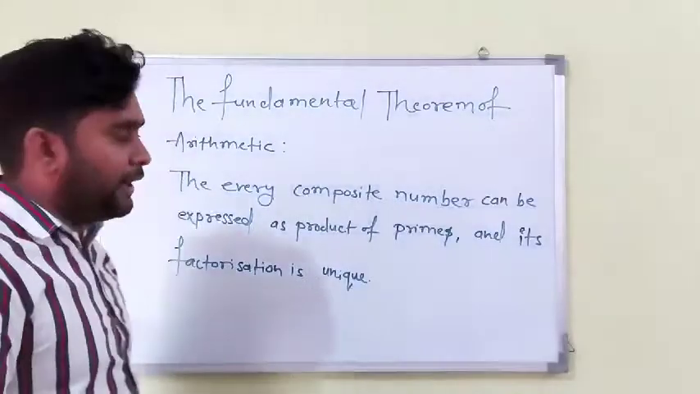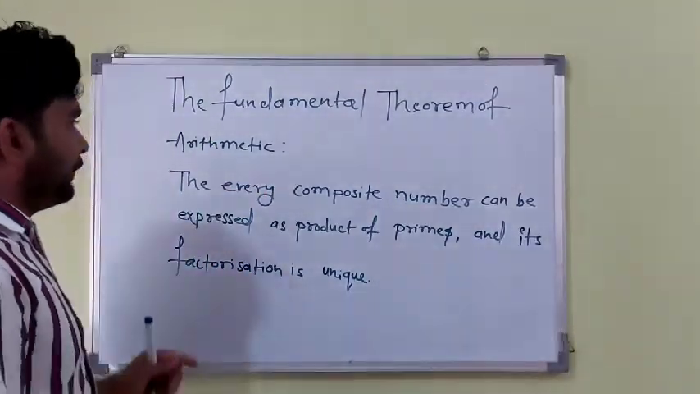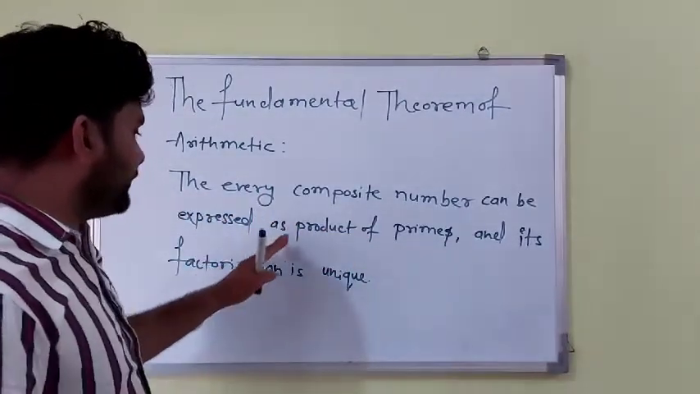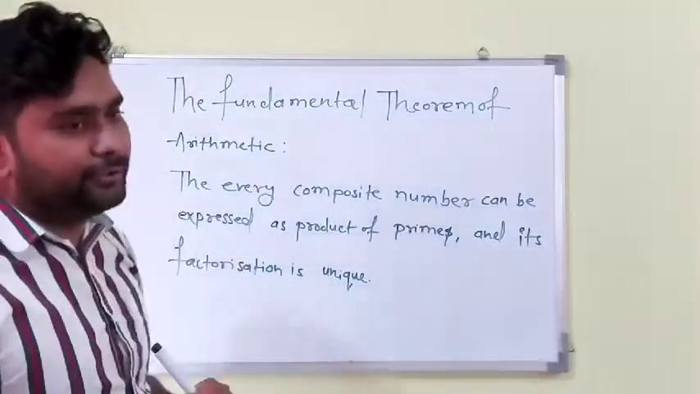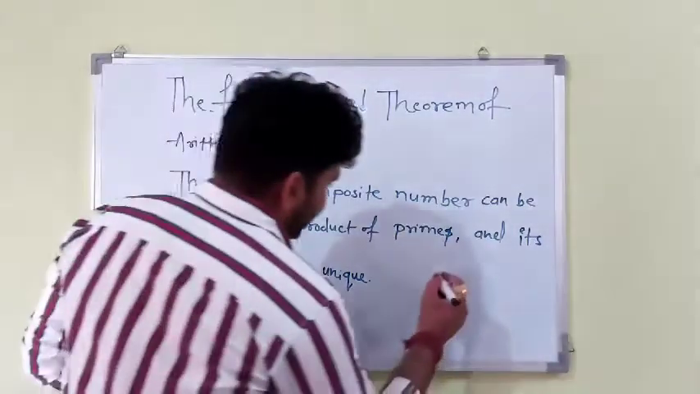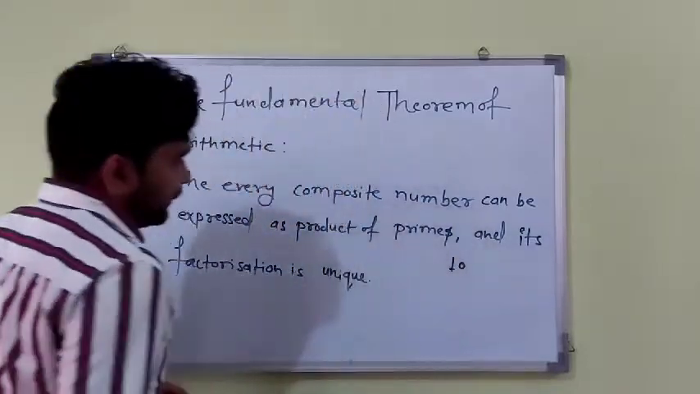So I will explain the statement of the fundamental theorem of arithmetic. Every composite number can be expressed as a product of primes, and its factorization is unique. It means that the number 10 is a composite number.